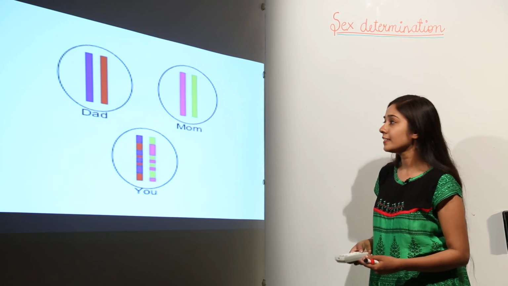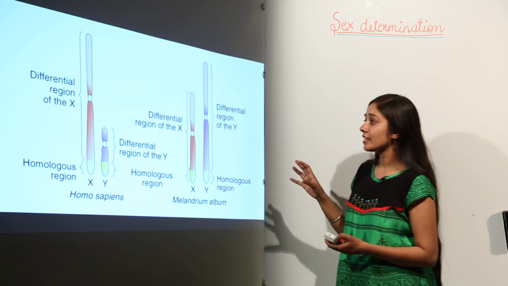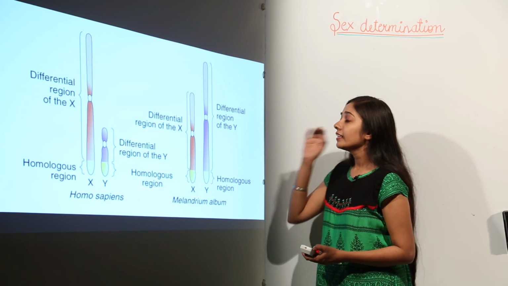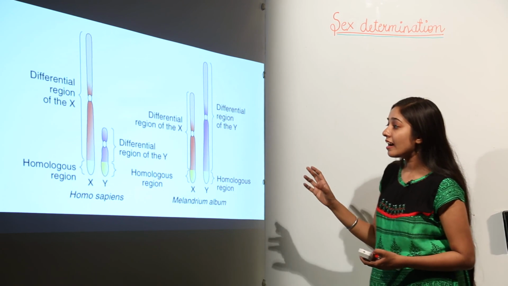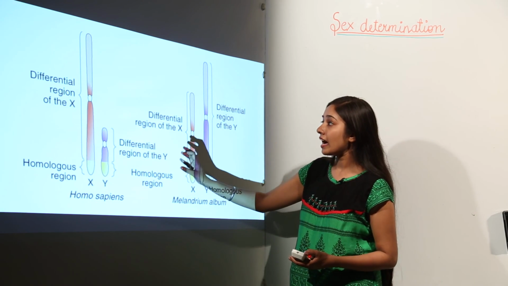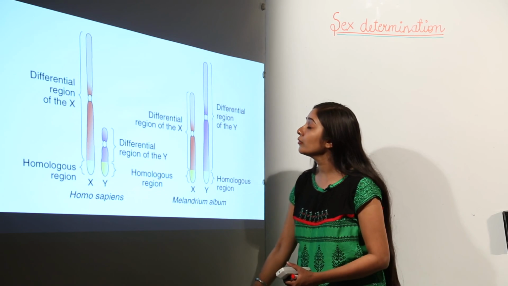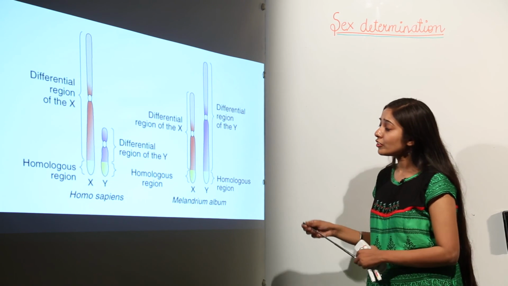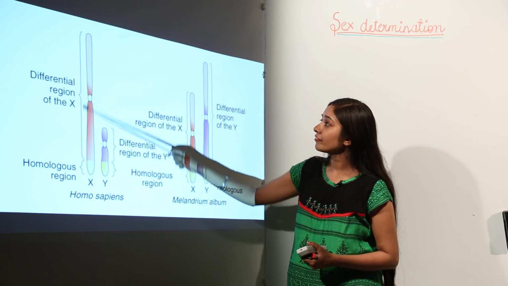This we have discussed. Next, I want to tell you some regions in case of chromosomes. The region in case of chromosomes is divided into two. We have a homologous region and we have a non-homologous, or you can say a differential region.